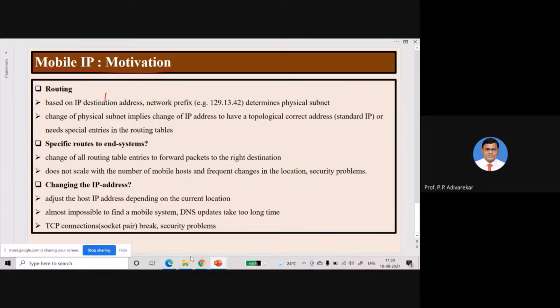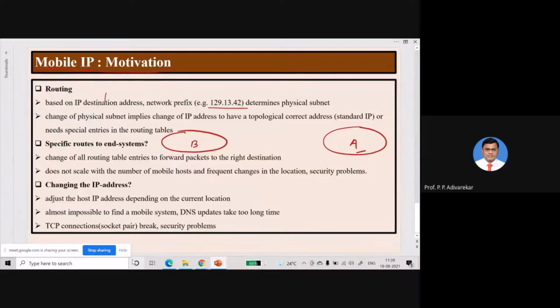For example, let's say there are two locations, covered by two different networks. Suppose this is network A and this is network B. Suppose this network has an IP of 192.13.42. That is the subnet prefix of this particular network.